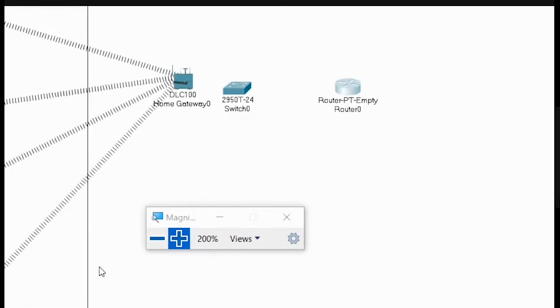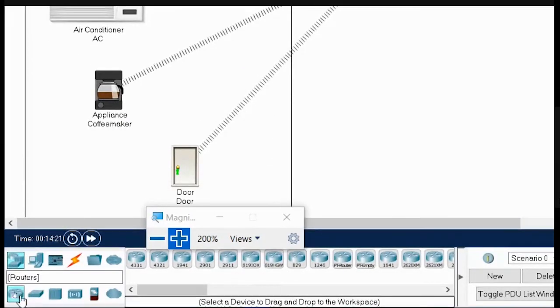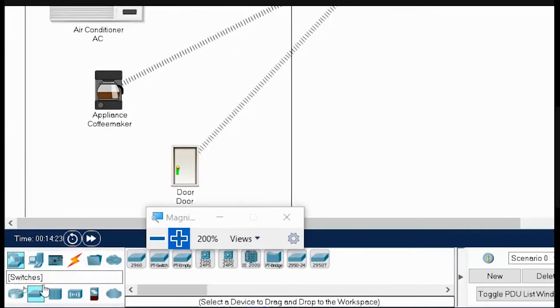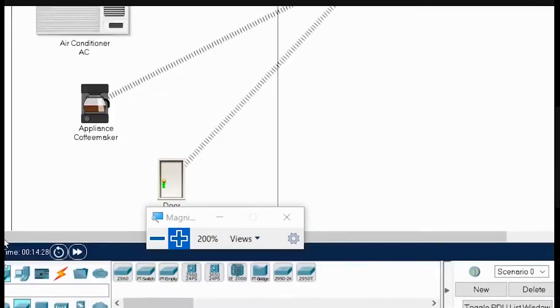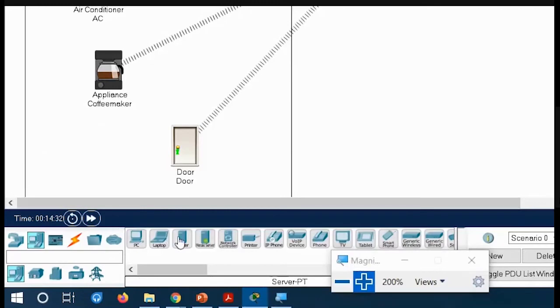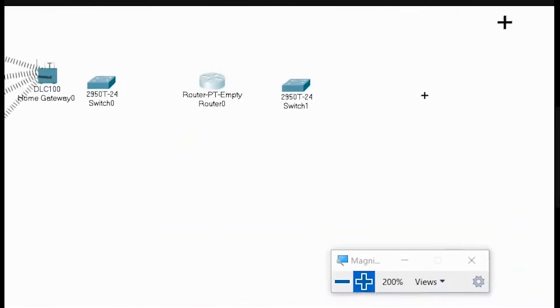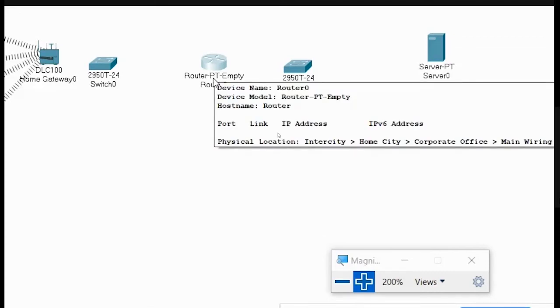I will be connecting this network to a simple server. So I will also need another switch here. Let me bring another 2950T switch to this location, and then a server also. So I will go to end devices, and in end devices, I will bring a server. So let me bring a server here. Remember one thing, that I have only used one router here, but you have the choice to add more number of routers too. Nobody is stopping you.